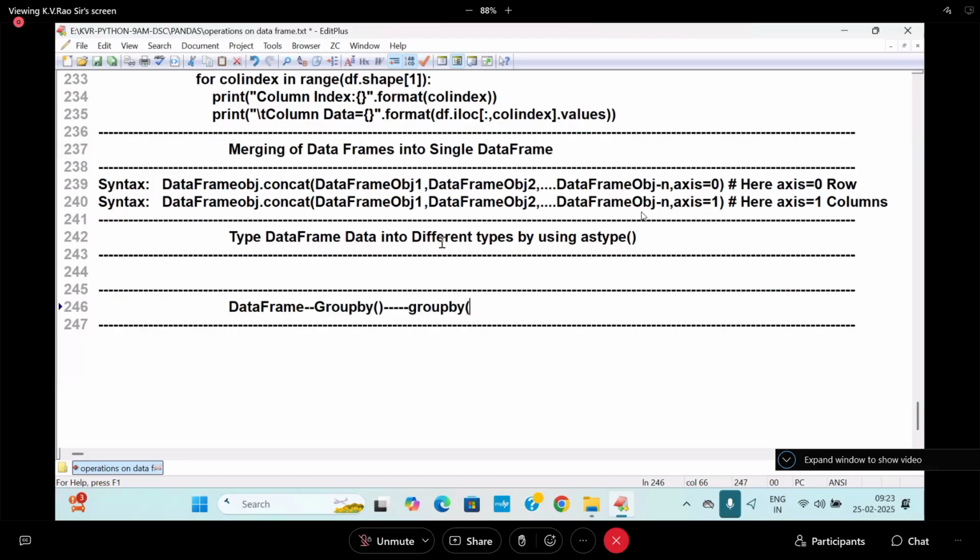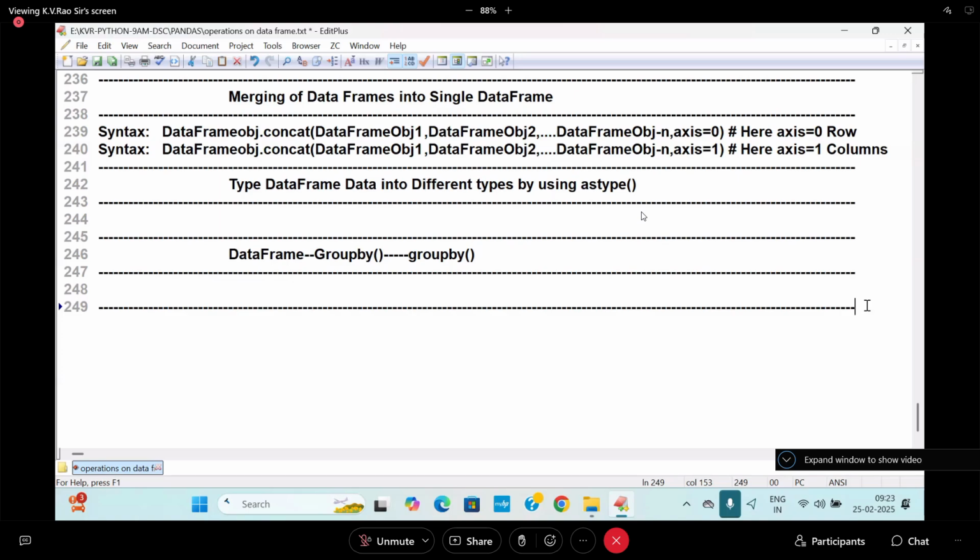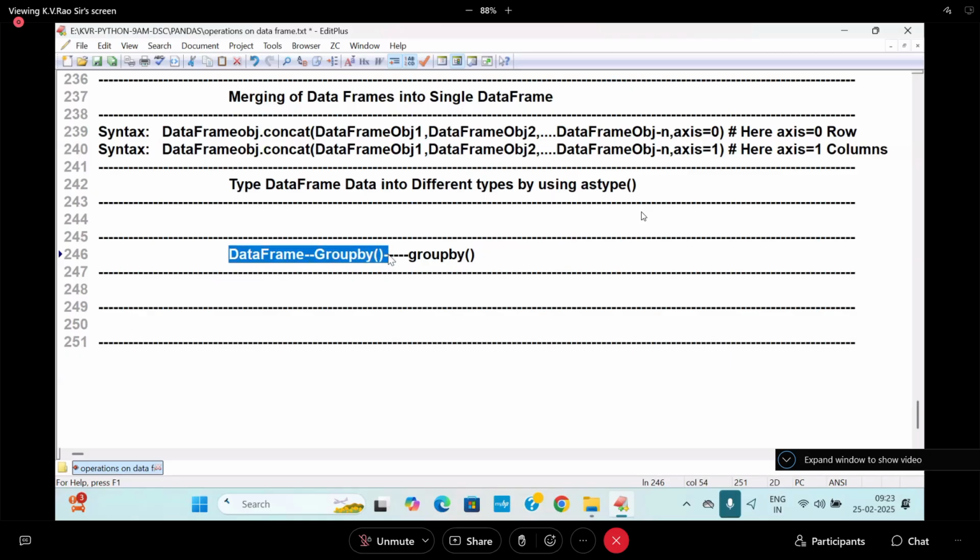Next, if I go to the advanced part of groupby, where I'm going to talk about data frame groupby, inside of the data frame groupby concept the function name is called groupby.